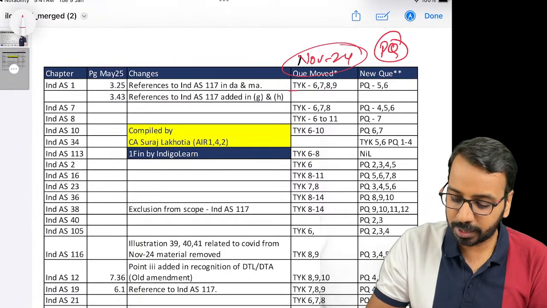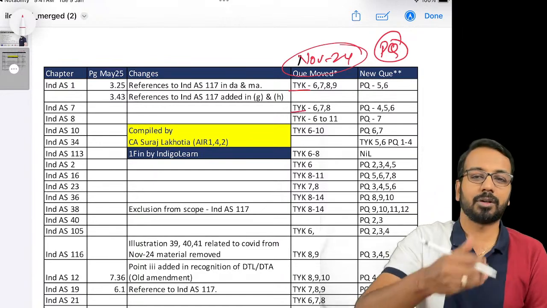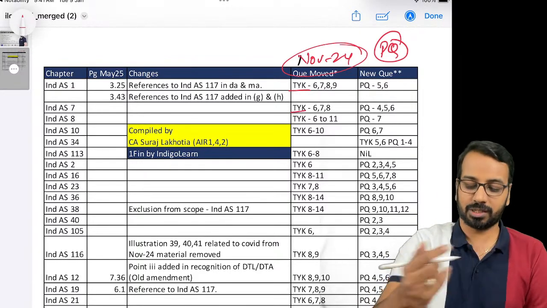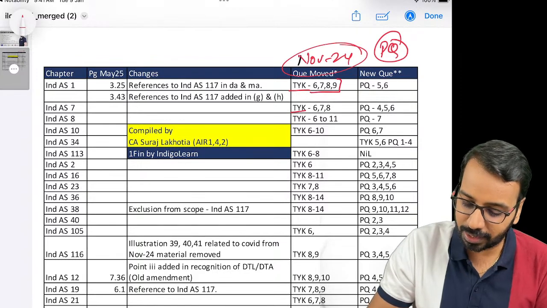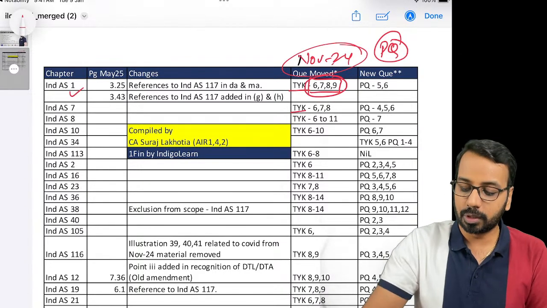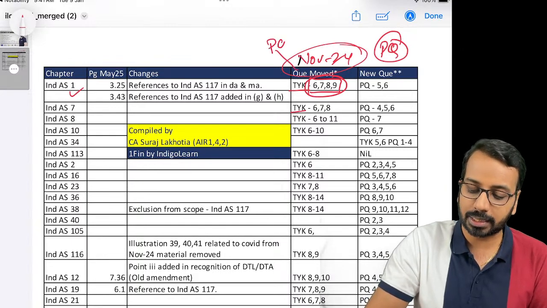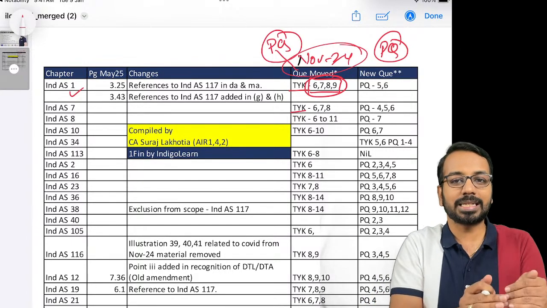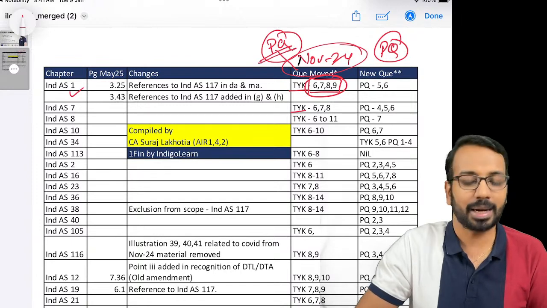So from the test your knowledge questions, after 5 or 6 questions, for example if you look at index 1, 6, 7, 8, 9, the questions have been moved to what? Moved to the practice question list. So in the main chapter you will not see them, you will see them in practice questions.